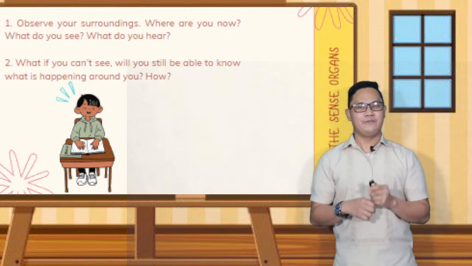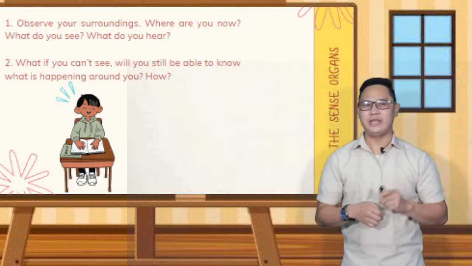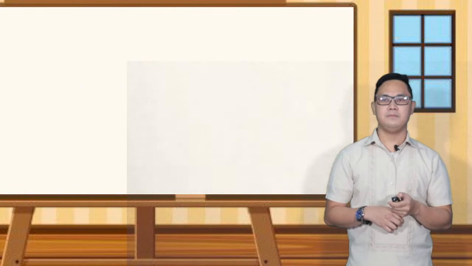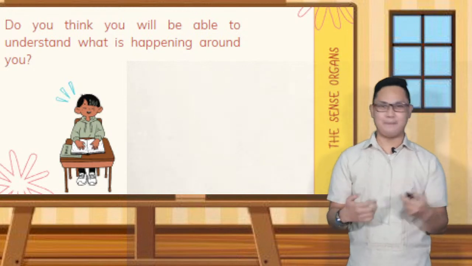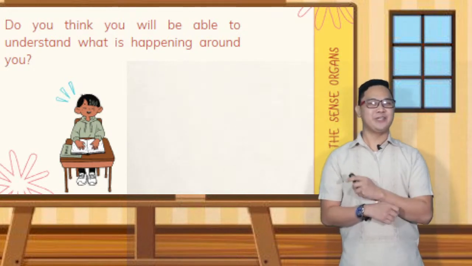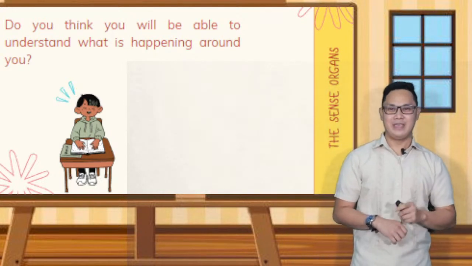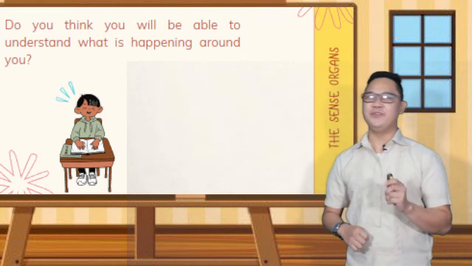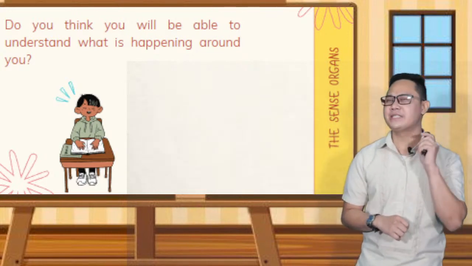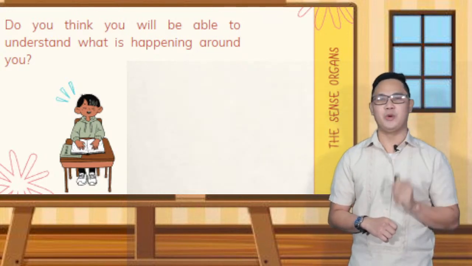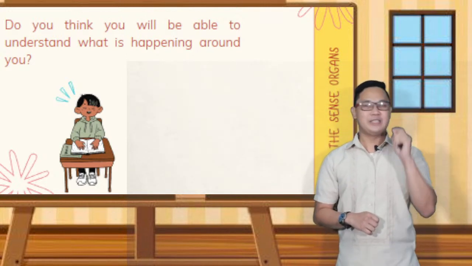But what if the other way, you can see what is happening around you, but you can't hear any sound from your surroundings? Do you think you will be able to understand what is happening around you? If your answer is yes, that's correct. You can still understand your surroundings by looking at them. However, it will be more difficult if you can't hear a sound. For example, you saw your sister coming and she is telling you something. It is difficult to understand her if you can't hear what she is saying.